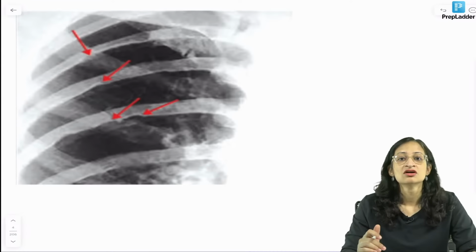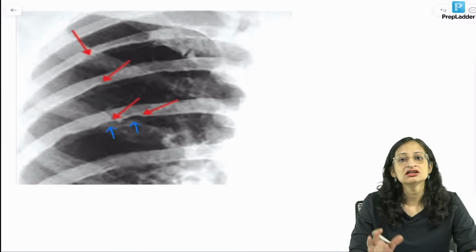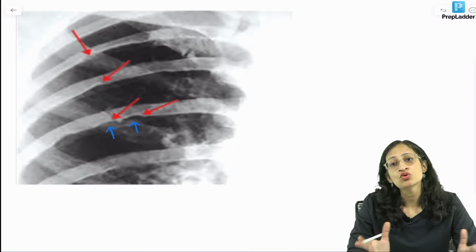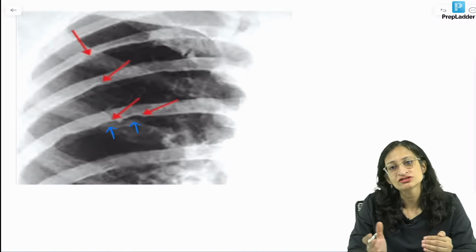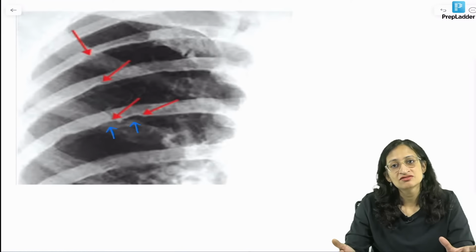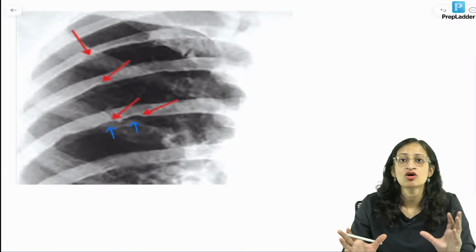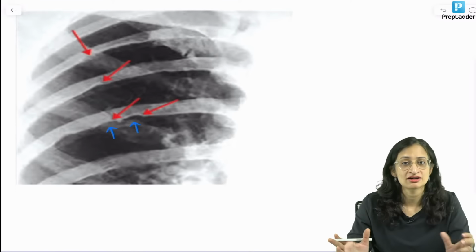So, this is what you see here. You can see this notching of the inferior margin of ribs. It is due to the development of collaterals between the anterior intercostal and the posterior intercostal arteries, right? Those collaterals develop, and you can get a murmur also around the scapular region on the back because of these collaterals, right?